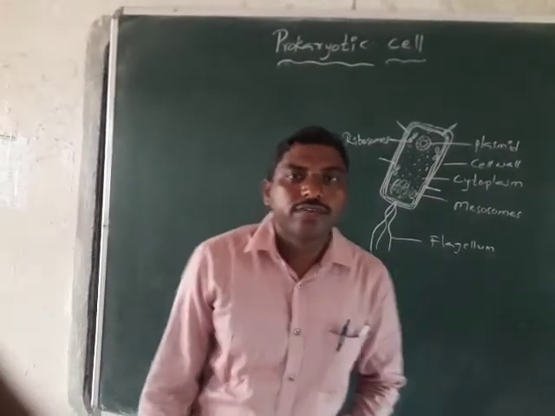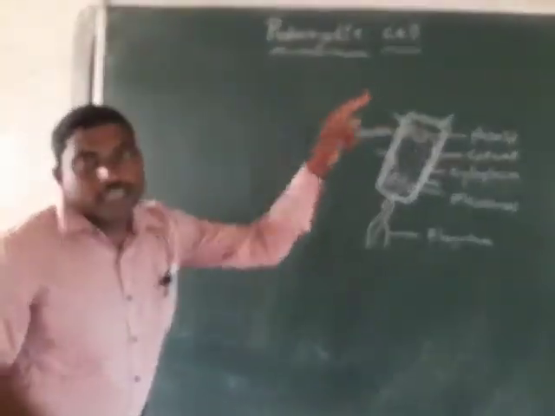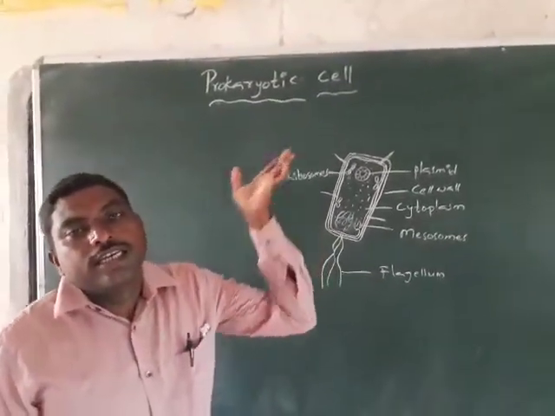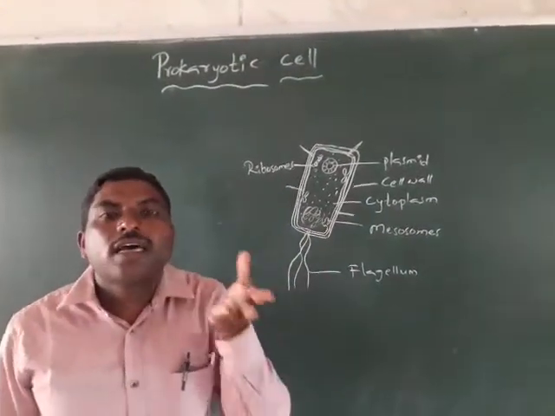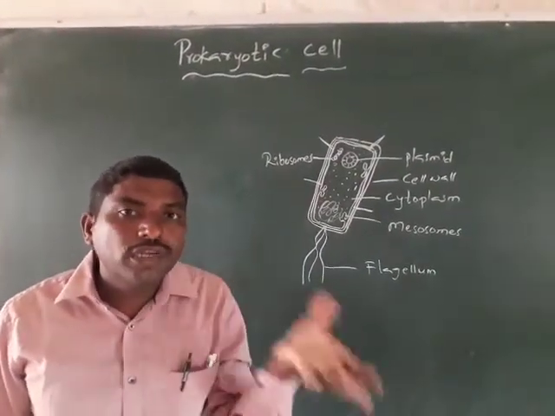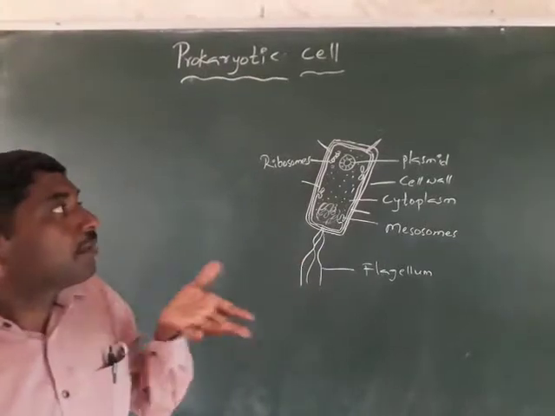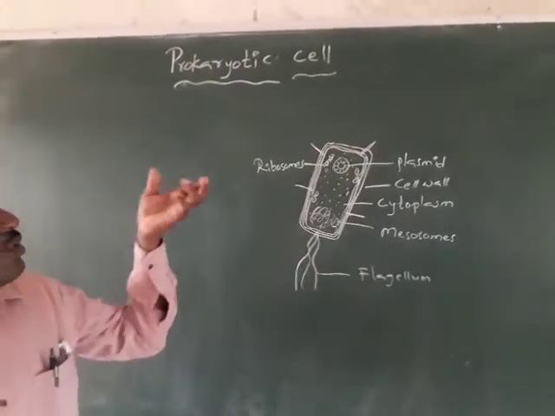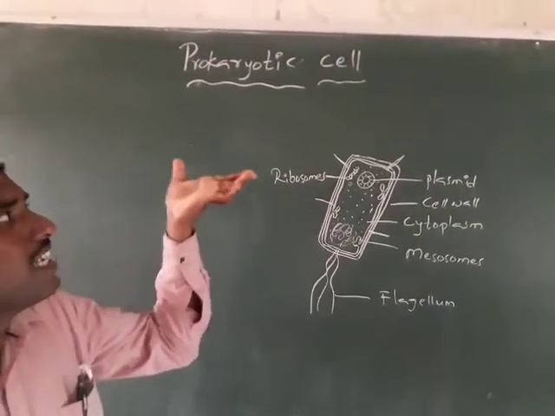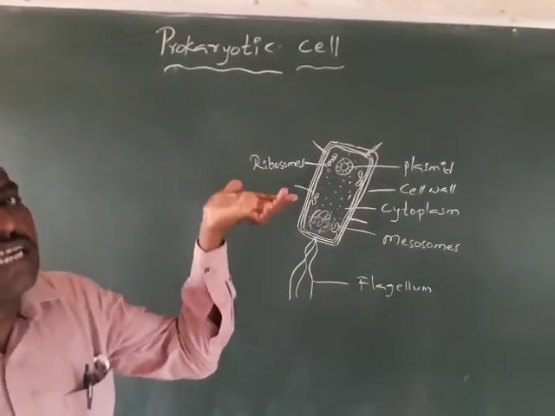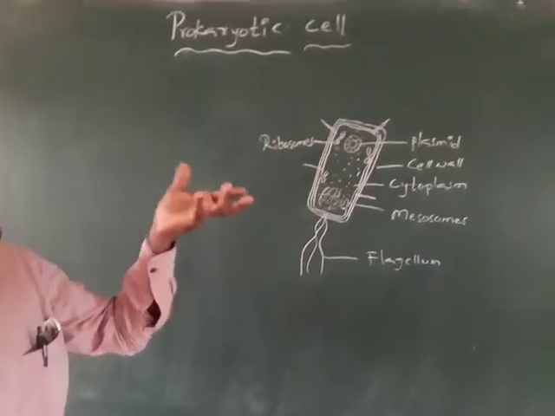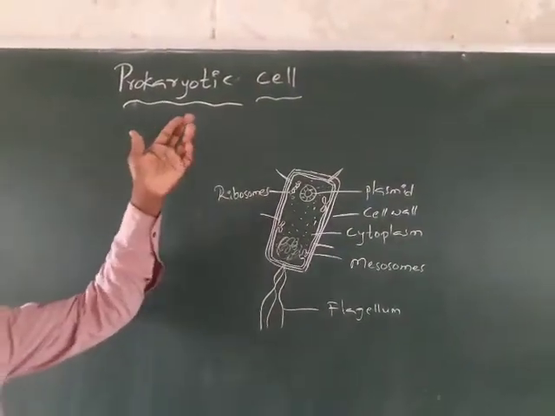Yes, in this video we talk about the prokaryotic cell. What is meant by prokaryotic cell? Prokaryotic means the absence of the nucleus, the absence of the membrane bound nucleus. So that is called the prokaryotic cell. Here the nucleus is absent in the cell. The membrane bound nucleus is absent in the cell. That cell is called prokaryotic cell.